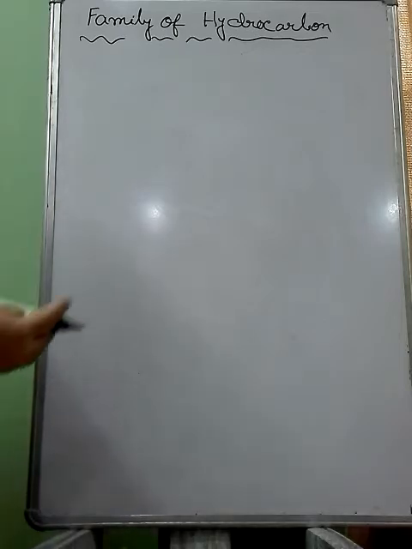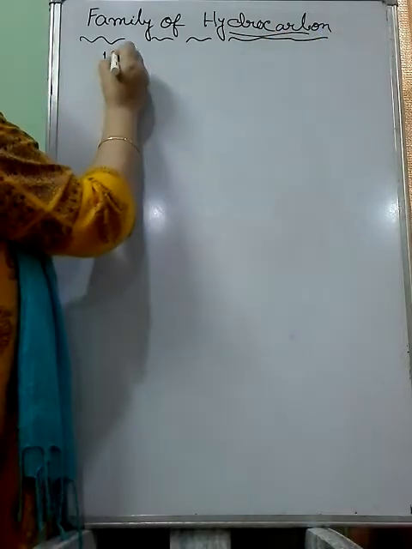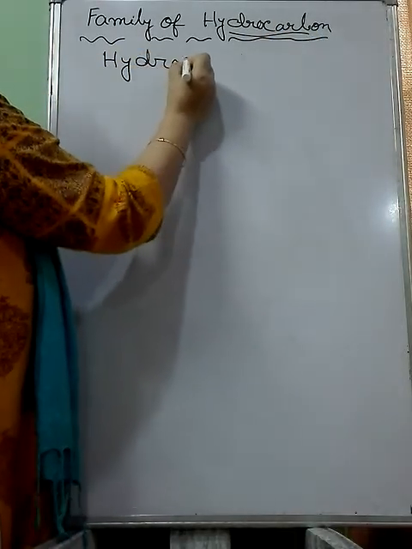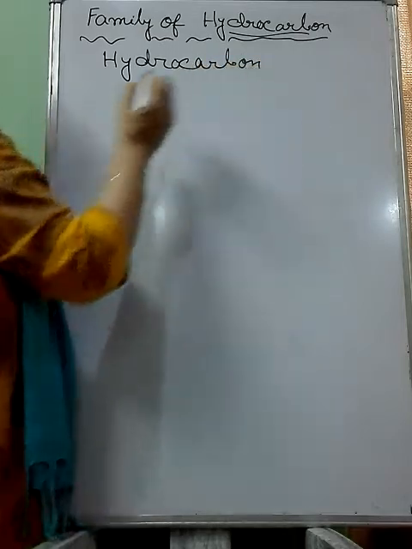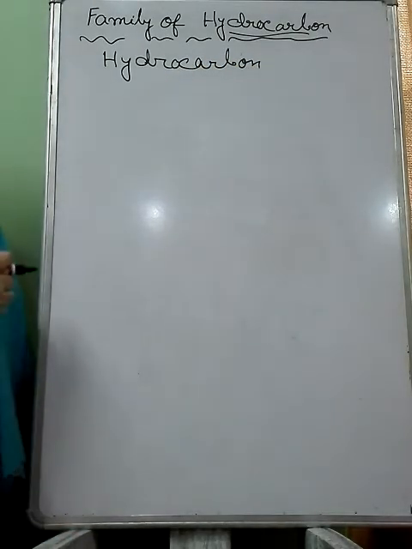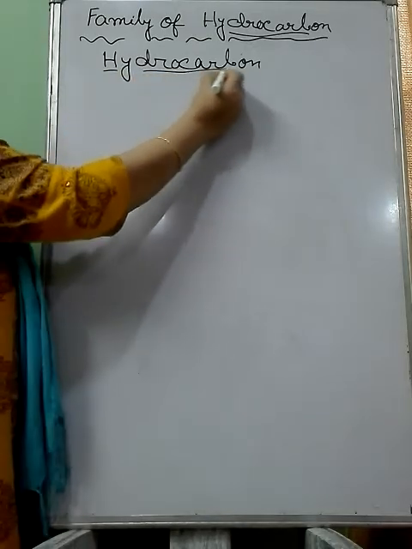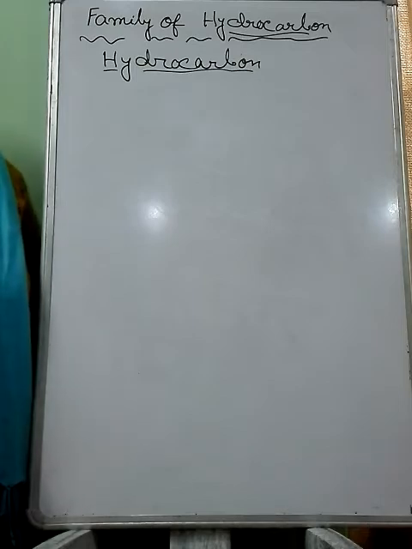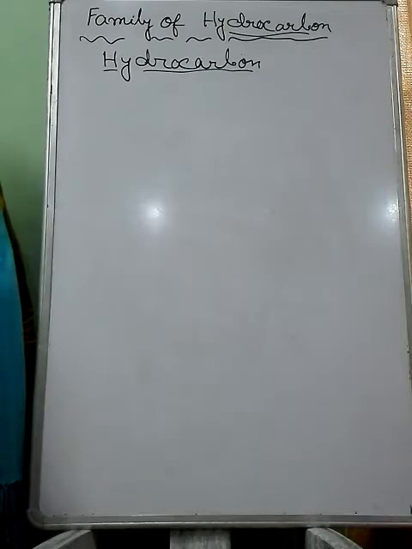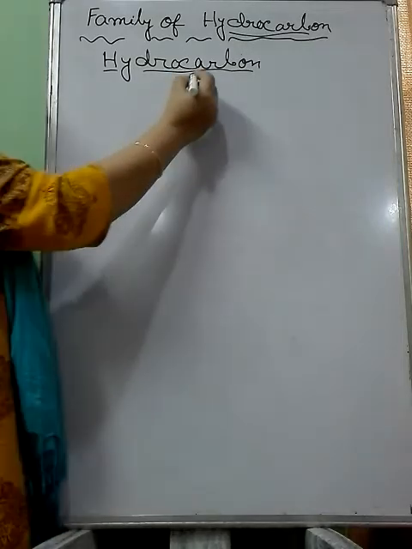Hello students, let us discuss today about the hydrocarbon family. Now what is hydrocarbon? Hydrocarbon molecules or organic molecules are the molecules which are formed by carbon and hydrogen. So it is very easy to remember the definition of hydrocarbon molecules. This hydrocarbon family is very large. That one already have understood from the versatile nature of carbon, because a large number of molecules are possible because of catenation and tetravalency.